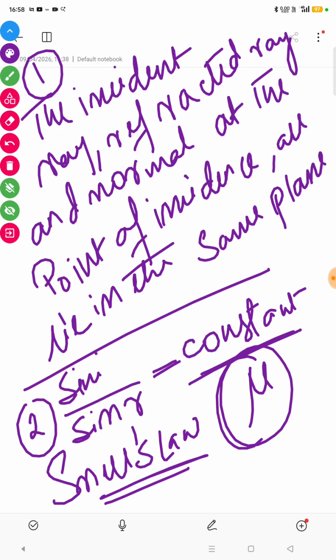So let's recollect once again. What are the two laws of refraction? The incident ray, the normal at the point of incidence, and the refracted ray all lie in the same plane. And for a given pair of media, the ratio of sine of angle of incidence to the sine of angle of refraction is constant. That is, sine I divided by sine R is constant, and the constant term is denoted by the symbol mu. And this second law is known as Snell's law.